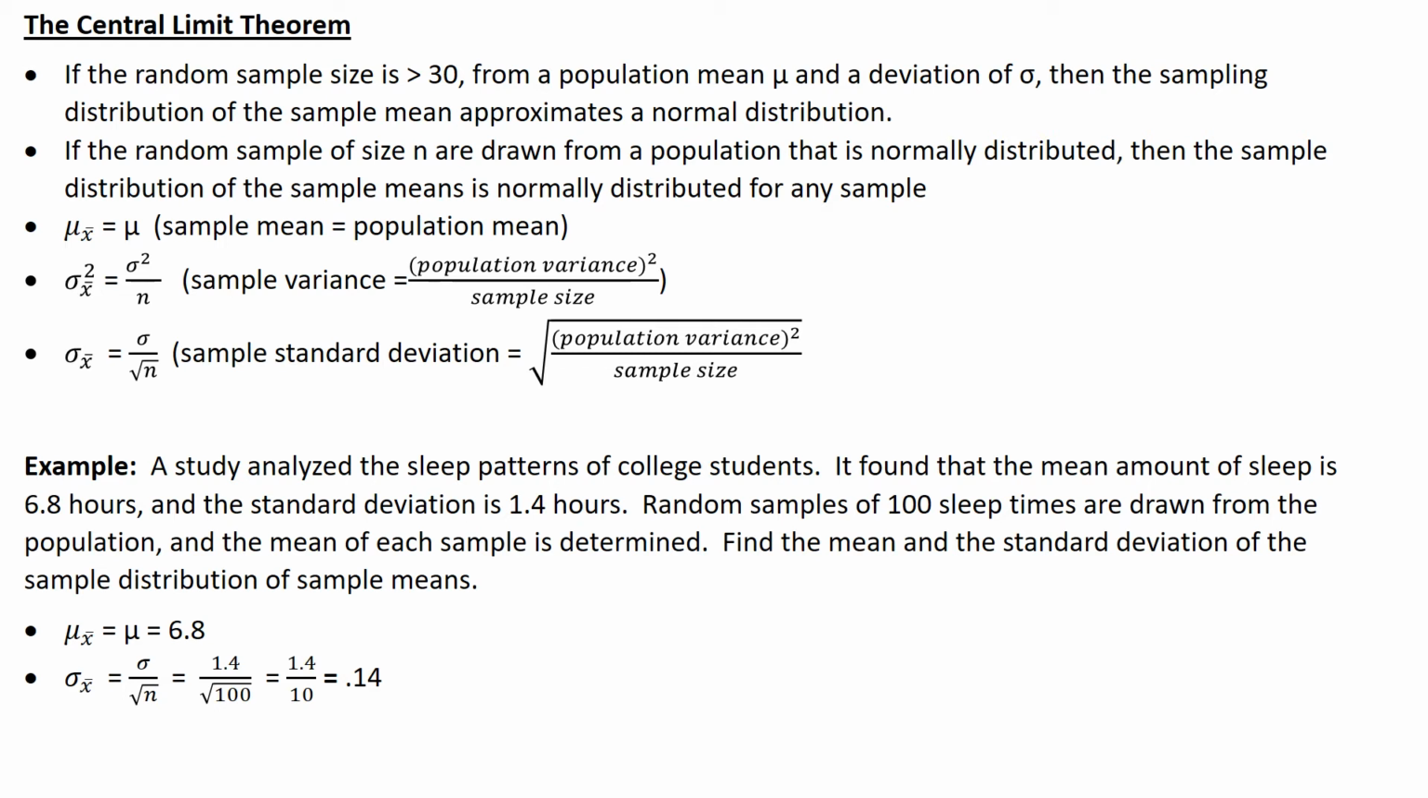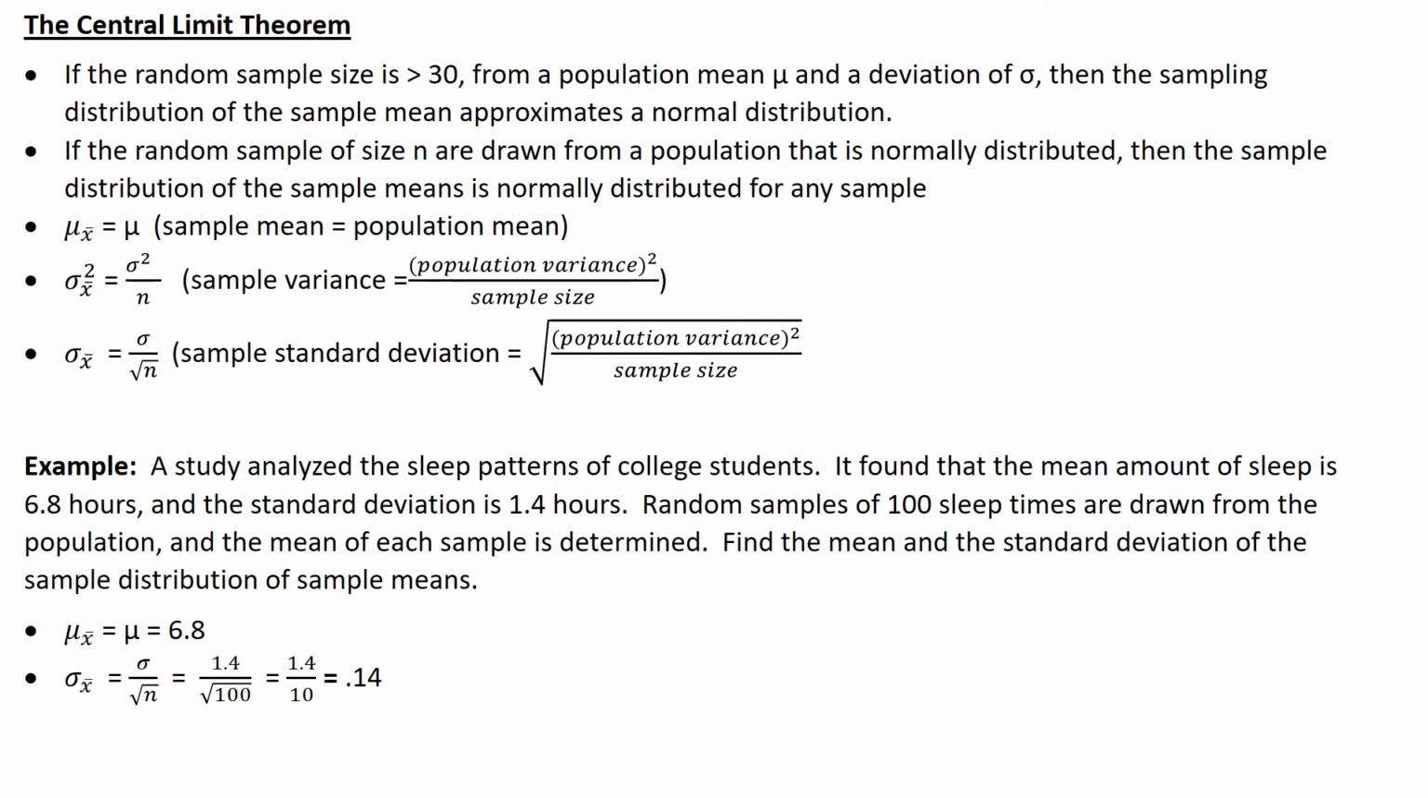Here's an example right here. A study analyzed the sleep patterns of college students. It is found that the mean amount of sleep is 6.8 hours. That's my mean, that's my average. And the standard deviation is 1.4 hours. Random samples of 100 sleep times are drawn from the population, and the mean of each sample is determined. Find the mean and standard deviation of the sampling distribution of the sample means.